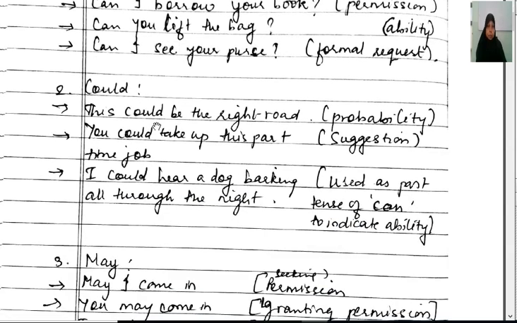Next one, could. This could be the right road. Here in this sentence, the word could indicates probability, that you're not sure, but you're just thinking that it might be correct. You could take up this part-time job. Here you're giving a suggestion to your friend or someone that you can take that part-time job. I could hear a dog barking all through the night. Here in this sentence, we are using the past tense of can to indicate ability.